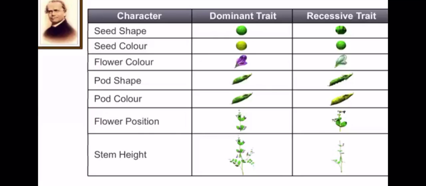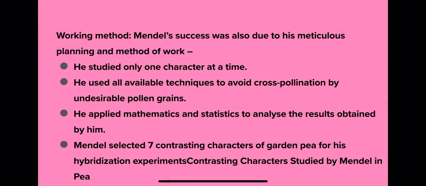On page number 71, one table is given of contrasting traits studied by Mendel in pea. In this, the first trait which is written in your NCERT book is the dominant trait and the other one is the recessive trait. Is it clear, children?